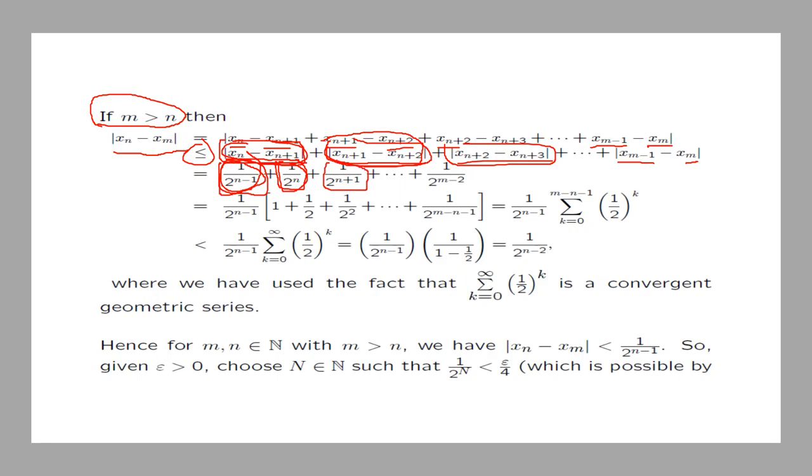You continue up to when you end up with the distance between x_{m-1} and x_m being 1 over 2 to the power m minus 2.